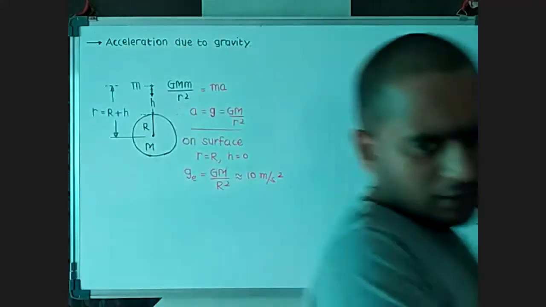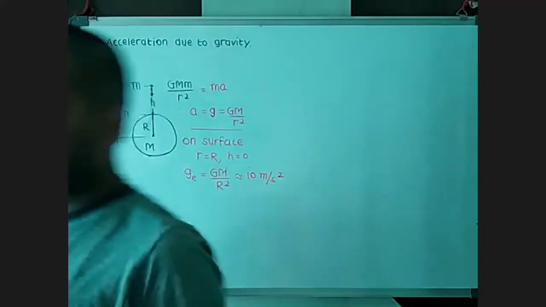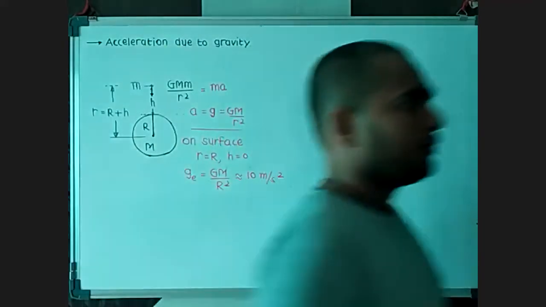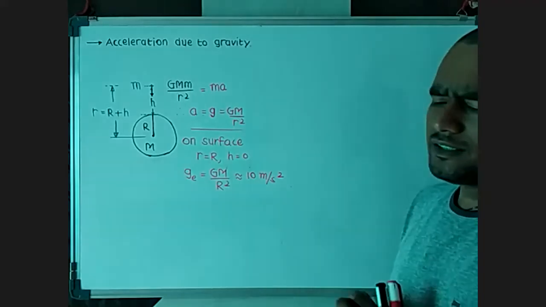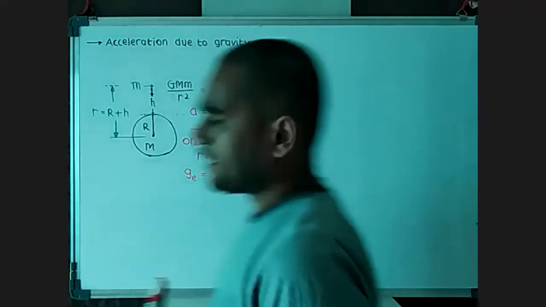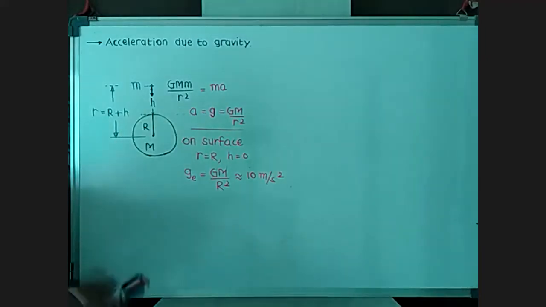Its experimental value is widely accepted as 9.8, but for competitive examinations where a calculator is not allowed, we can consider it nearly 10 meter per second square, which is almost constant everywhere on the surface of the earth.